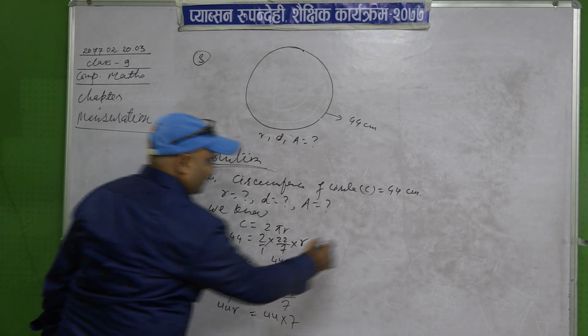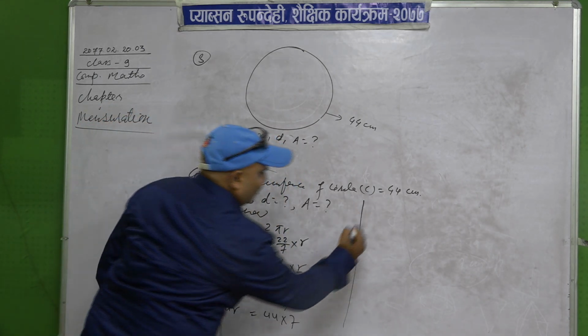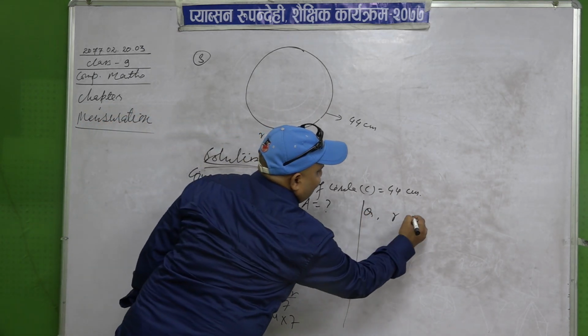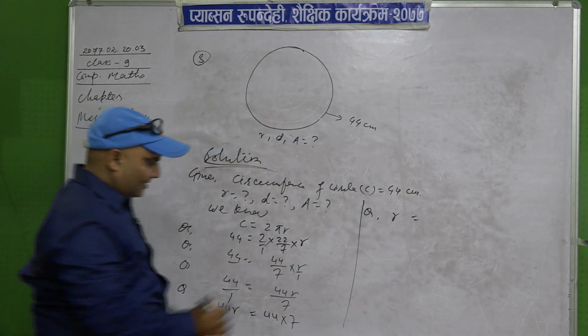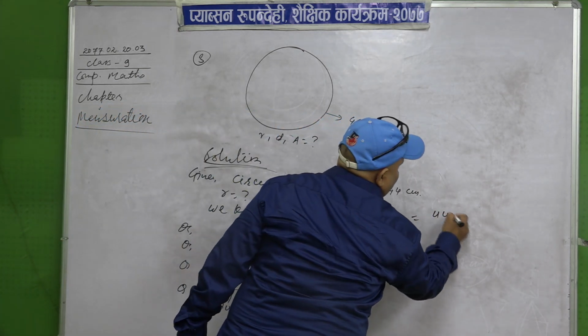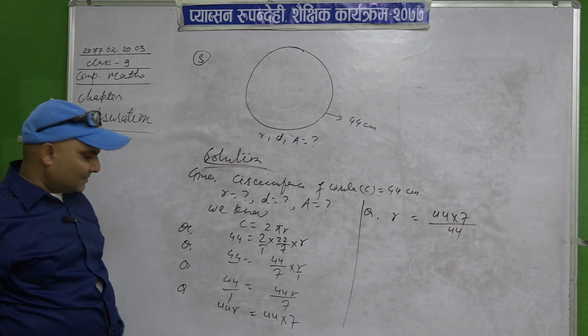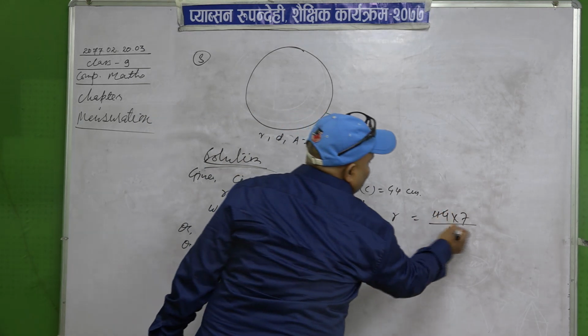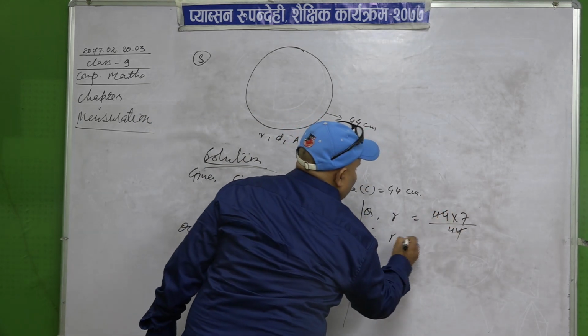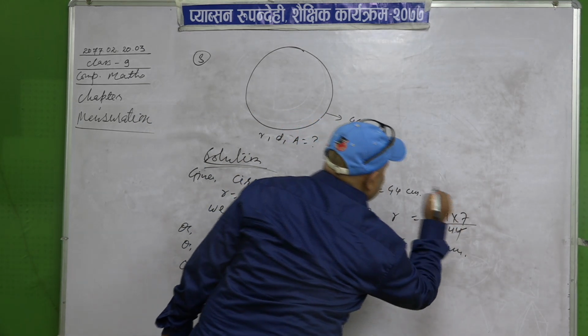Now transfer 44 to the right hand side, so r is 44 into 7 upon 44. This 44 cancels, and the value of r is 7 centimeter.